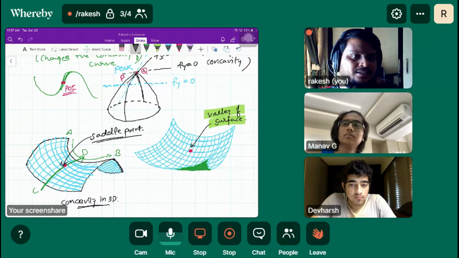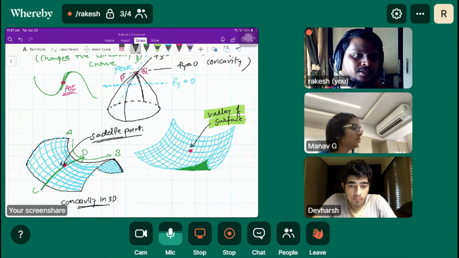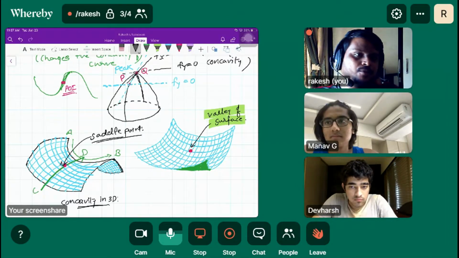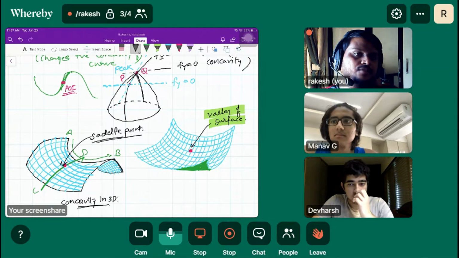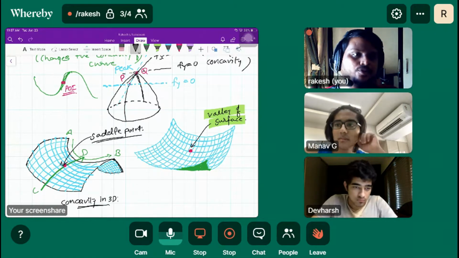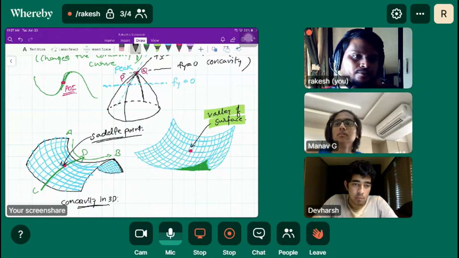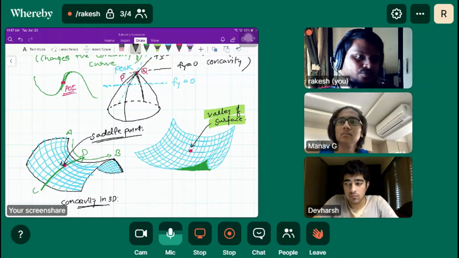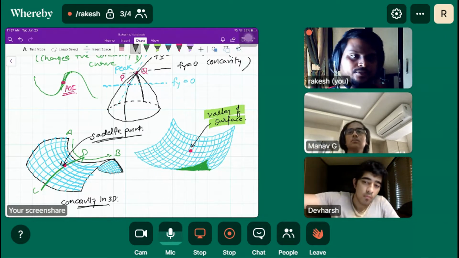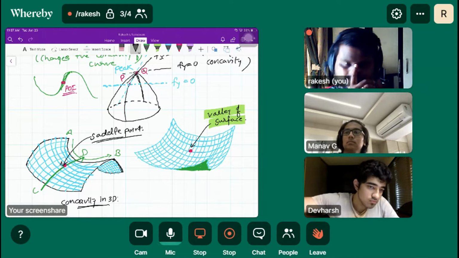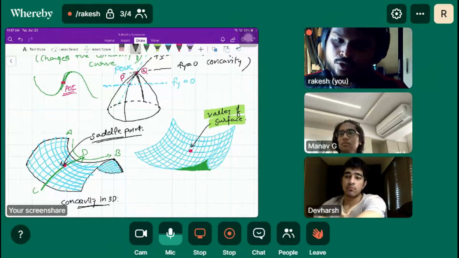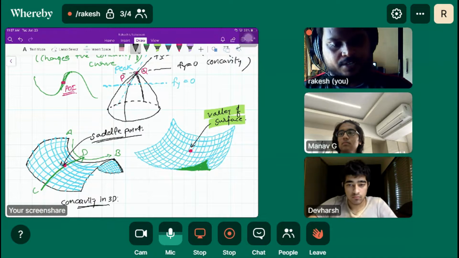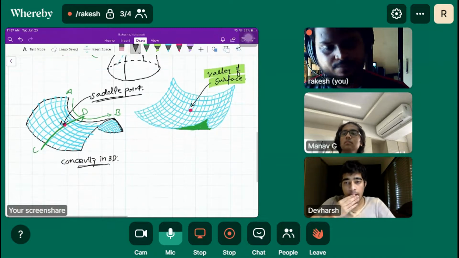But what we are really discussing here is the valley and peak of the surface. It's not about the curve, it's about the surface, right? So on a surface we can't have maxima and minima together. So when that seems to be happening, that is basically the saddle point, right? Okay.